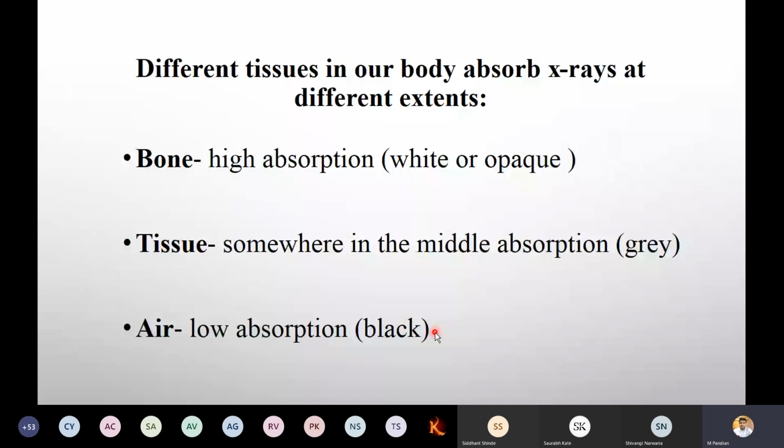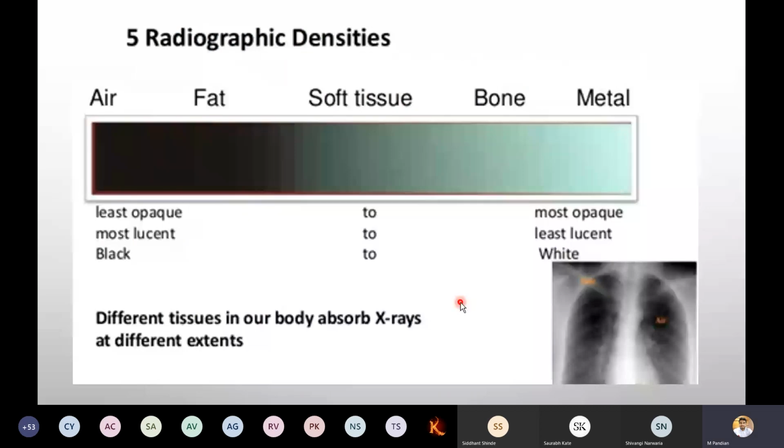Now, different tissues in our body absorb X-rays to different extents. How to identify this? If you consider bone, high absorption will be there. A tissue has somewhat middle absorption, and air has low absorption. Based on this high, middle, low absorption, there is a color we give: bone is white or opaque, tissue is gray, and air is black. Based on this, we categorize the film.